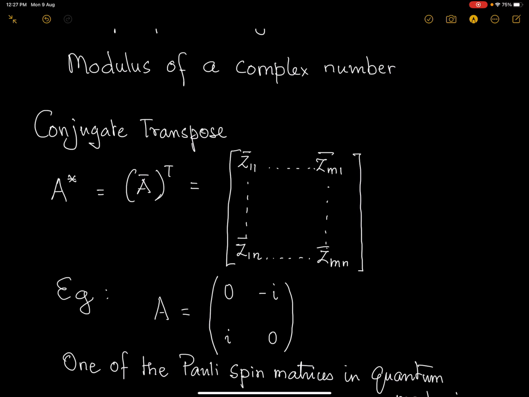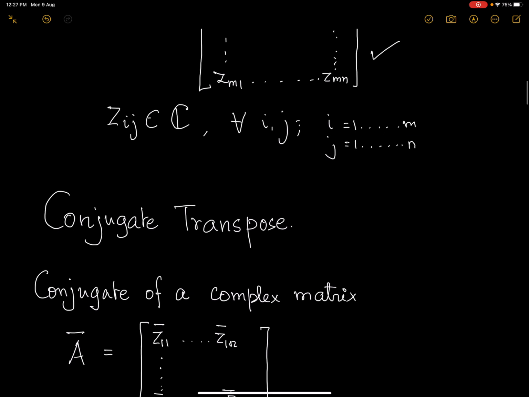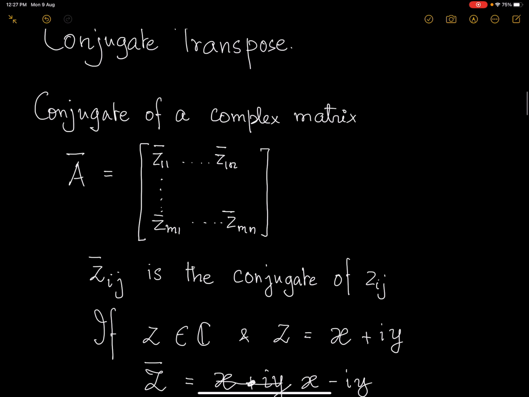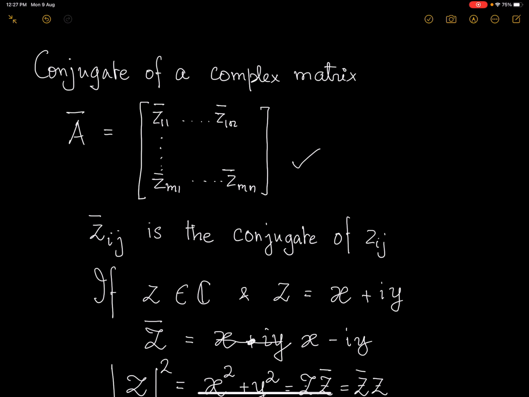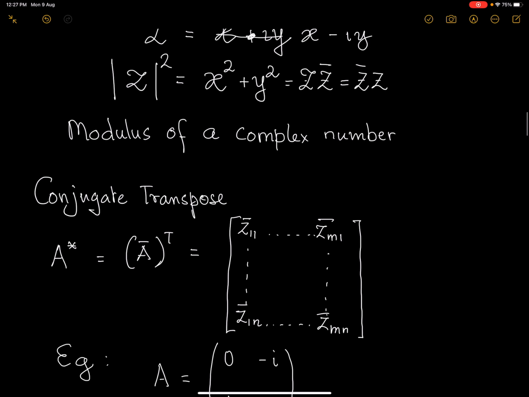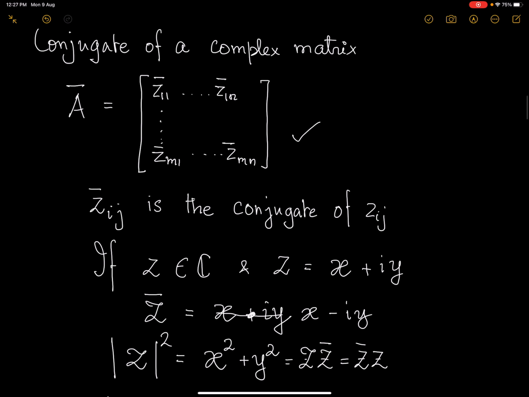First you take the conjugate of the matrix A, which is A bar, and then you take the transpose of A bar in the way a matrix is normally transposed, making the rows columns. So the first row becomes the first column.